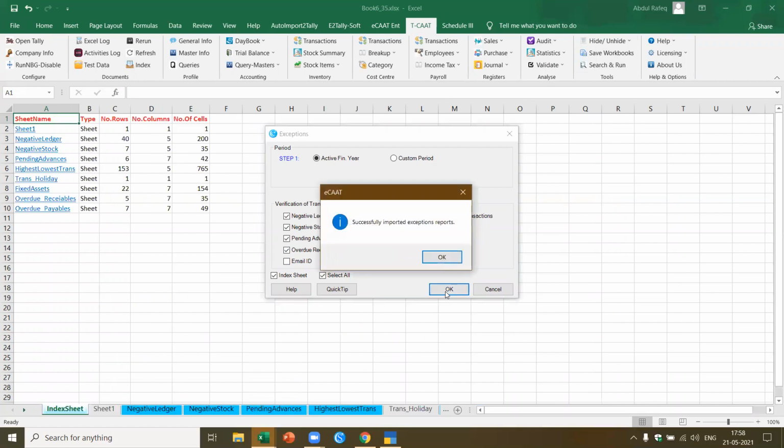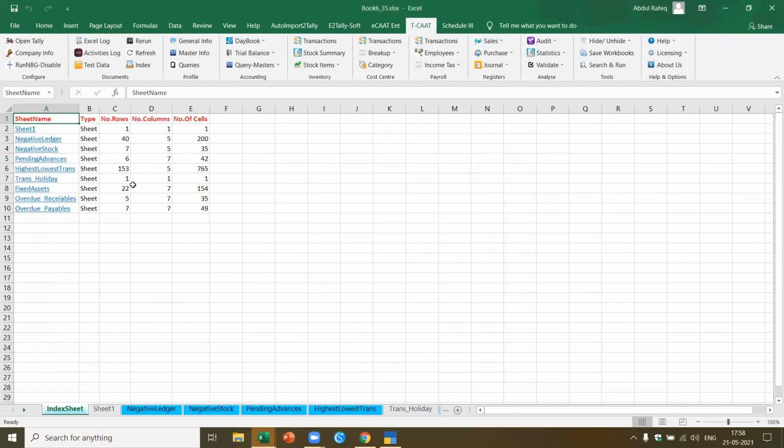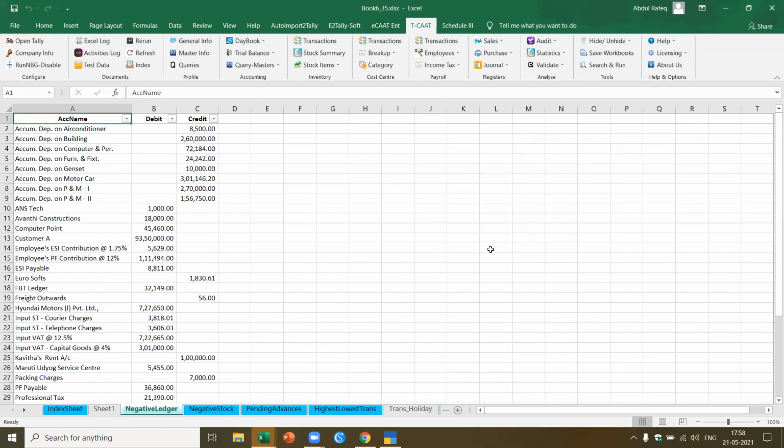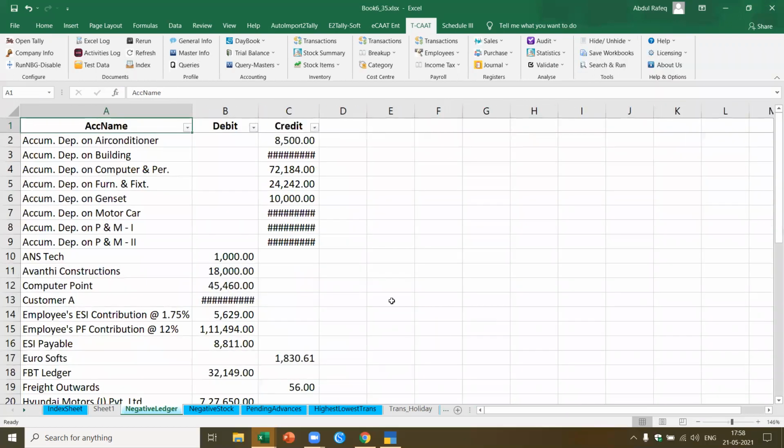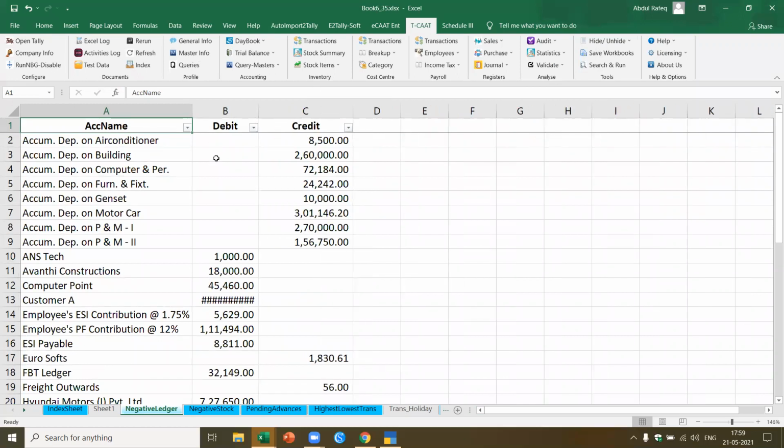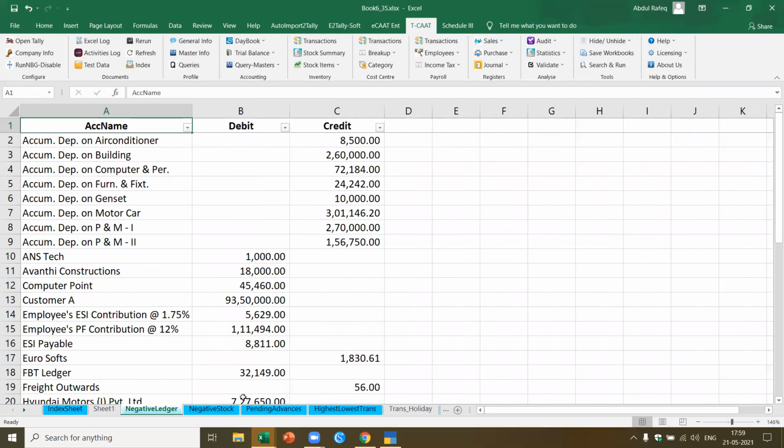See, all these reports I can get from Tally. See, I got the negative ledgers. These are all the negative ledgers. These are transactions which are supposed to have a debit balance but have got a credit balance, and transactions which are supposed to have a credit balance but have got a debit balance. These are all the ledgers like this.